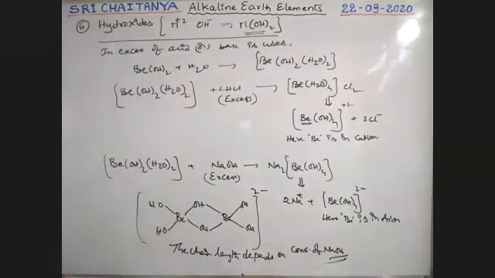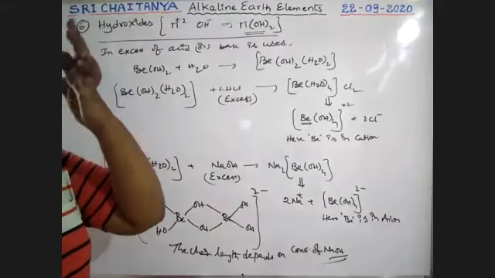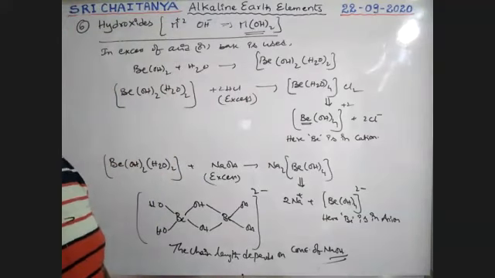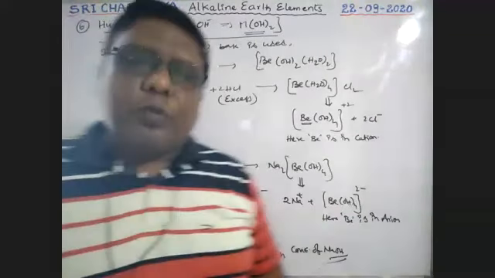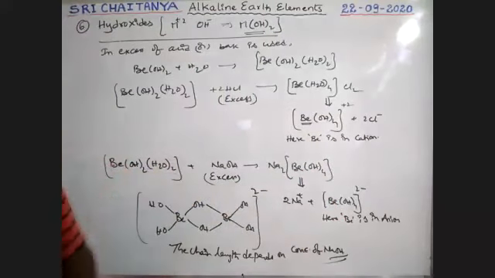These are the important points for hydroxides, particularly solubility. The solubility of these hydroxides from top to bottom increases. So that solubility order and these cation and anion conditions are important, boys.